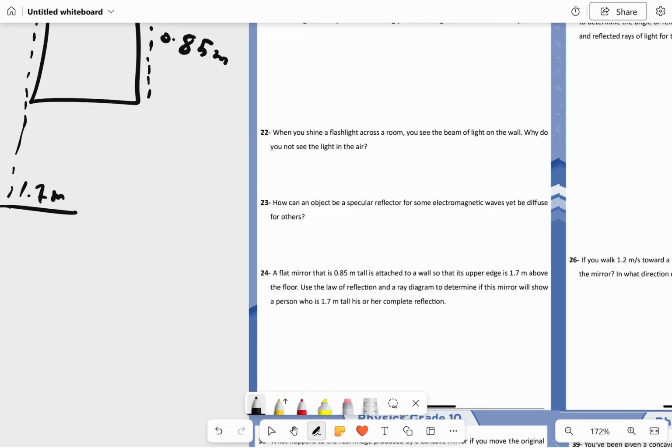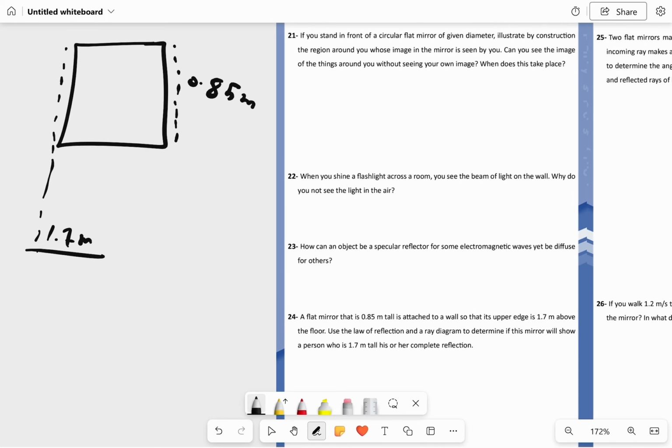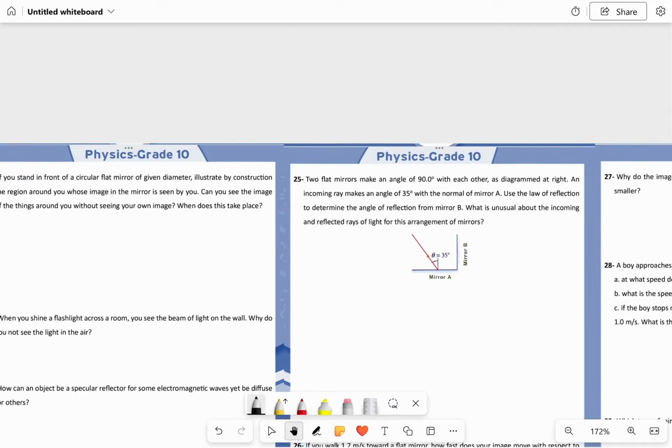For the person to see the reflection, a light ray from the top of the mirror should reflect to their eyes. And in order for them to see their feet, a ray from the bottom of the mirror should reflect to the eyes. That is how they can see themselves. You should also consider the distance. As you can see, the closer you get to a mirror, the bigger your image becomes, so you cannot see other parts of your body.